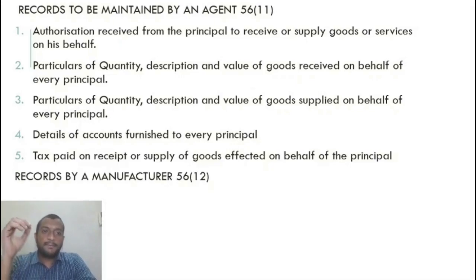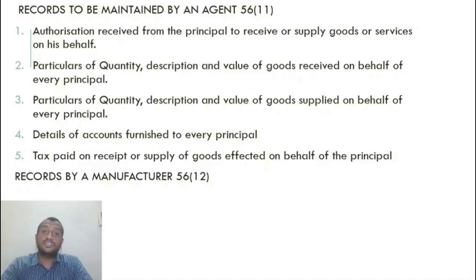So finally, what is the authorization or agreement between me and the principal? What are the description and quantity of goods received by me on behalf of the principal? What are the quantity and description of goods supplied by me on behalf of the principal? Finally, what is the tax paid by me in case of supplies made on behalf of the principal? What are the accounts furnished by me periodically to the principal? Alright, these are the things.